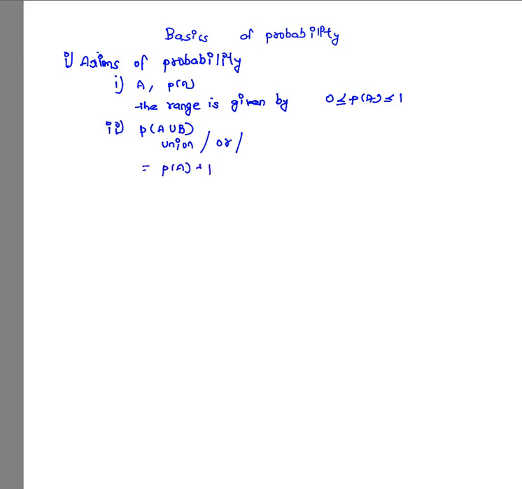P of A plus P of B minus P of A intersection B. Here the third term has the symbol intersection. Instead of union, we call this symbol intersection. Instead of the word or that we used for the other symbol, for this symbol we can use the word and. So this term, P of A intersection B, or P of A and B, is actually giving the joint probability.